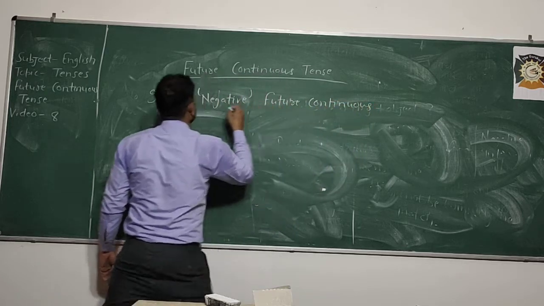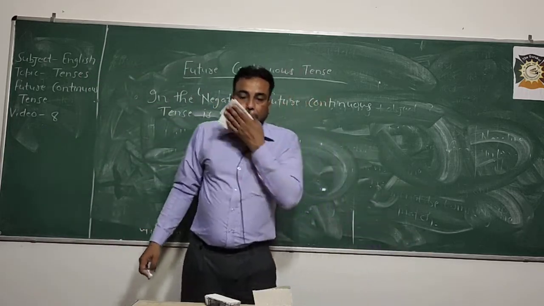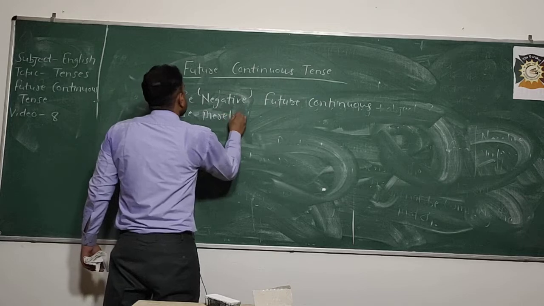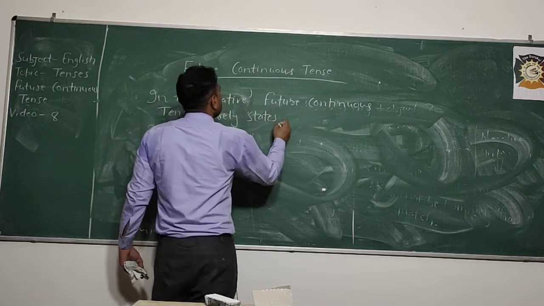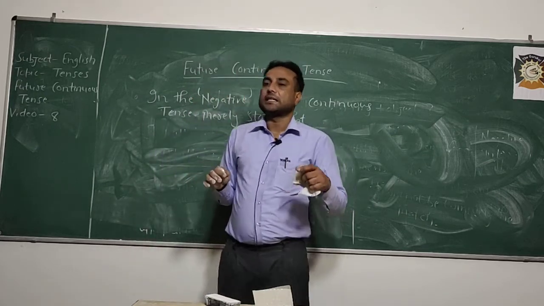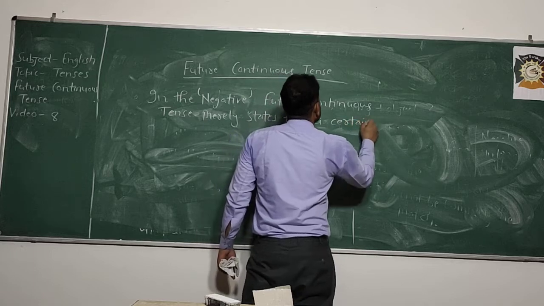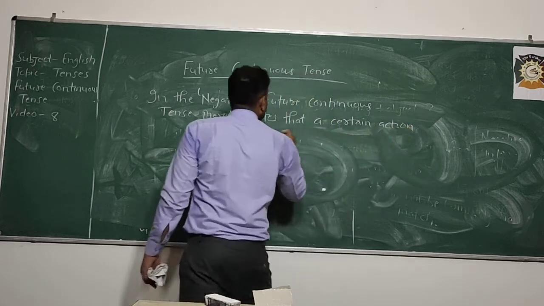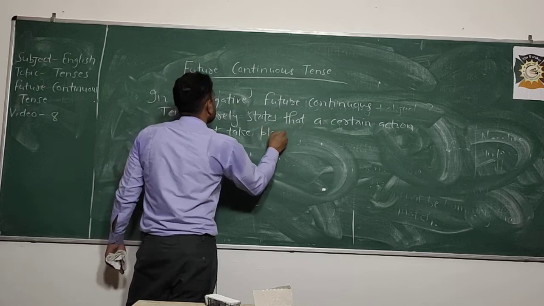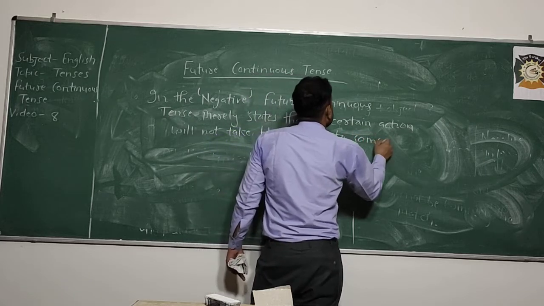Future continuous tense merely states that it will not happen, merely states that a certain action will not take place owing to some valid reason.